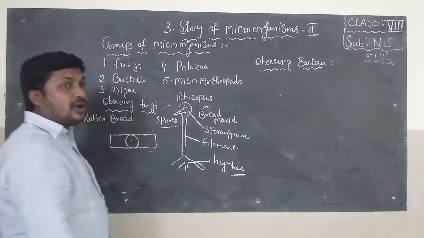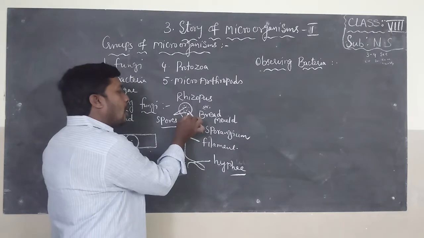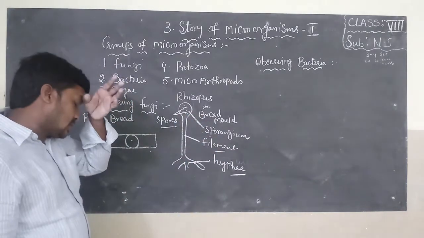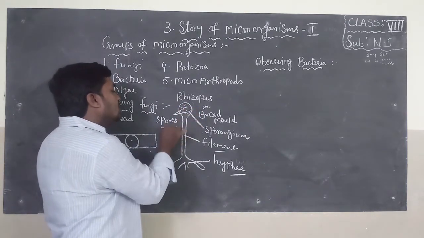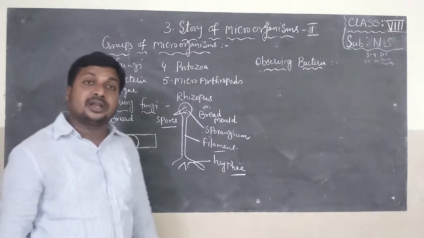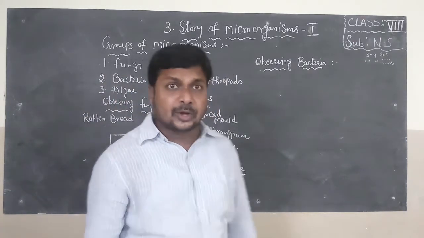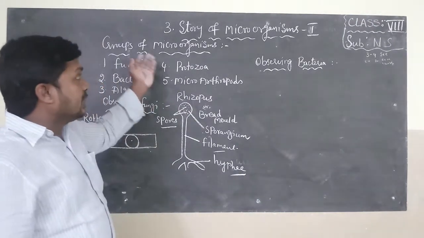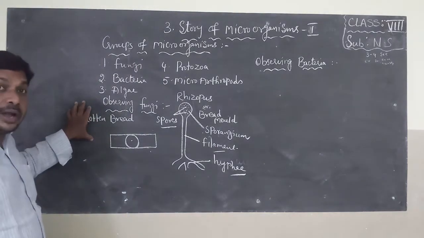If you observe each fungus, the bread mold, you can find 3 major parts: a knob-like structure called sporangium, a stalk-like structure called filament, and a root-like structure called hyphae. In the sporangium we can find small spores. These spores are helpful for reproduction. After completion of your observation activity, you have to wash your hands with an antiseptic solution. Why? Because this fungus may cause food poisoning. In the next class, that means Story of Microorganisms part 2, I will explain whether fungi are useful or harmful.